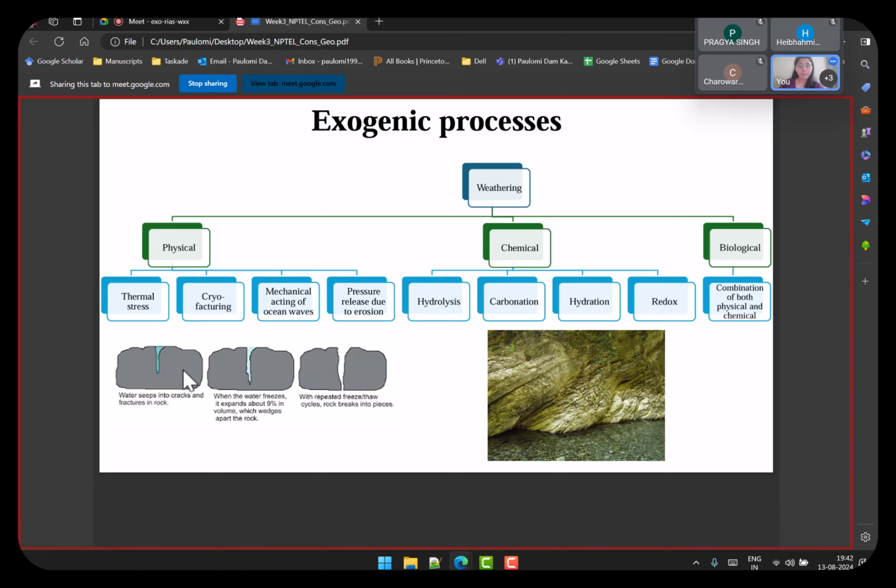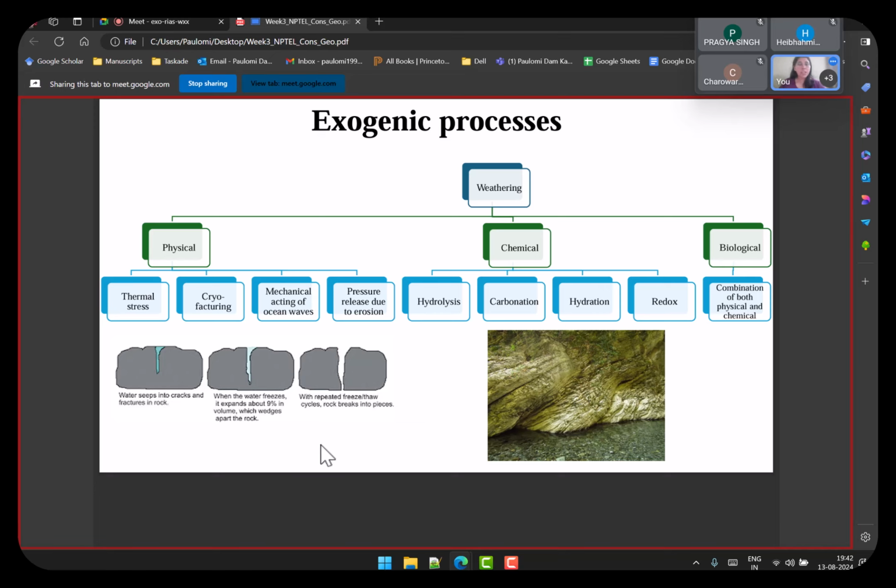Now in that crack, if water gets into the crack and the water freezes, its volume increases. When the volume increases, it exerts pressure onto the surface of the rock, and when it freezes and expands, the pressure can lead to the breakage of the rock. We are ultimately talking about rocks breaking into smaller particles or smaller components. Because of this increased pressure, the rocks break into pieces.